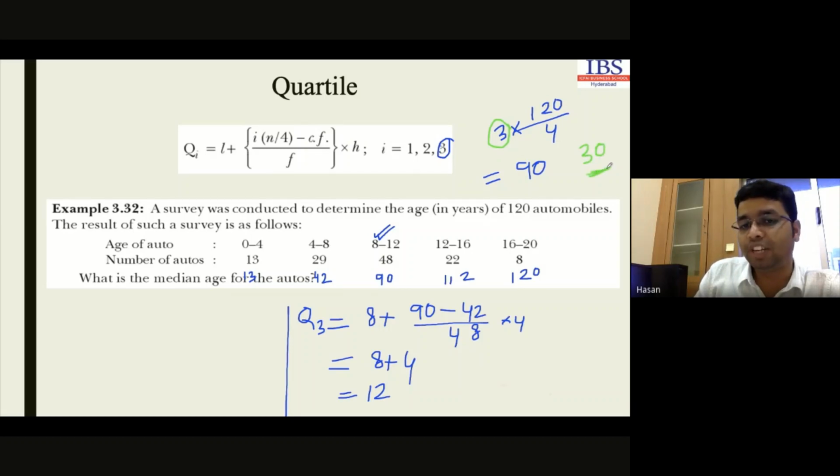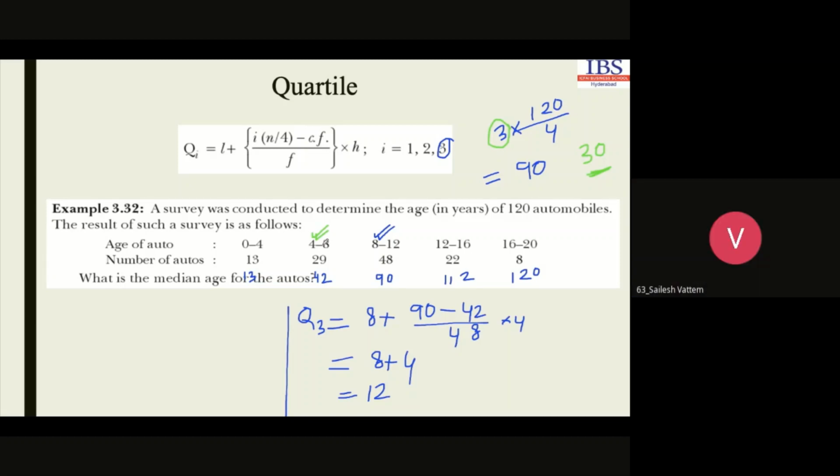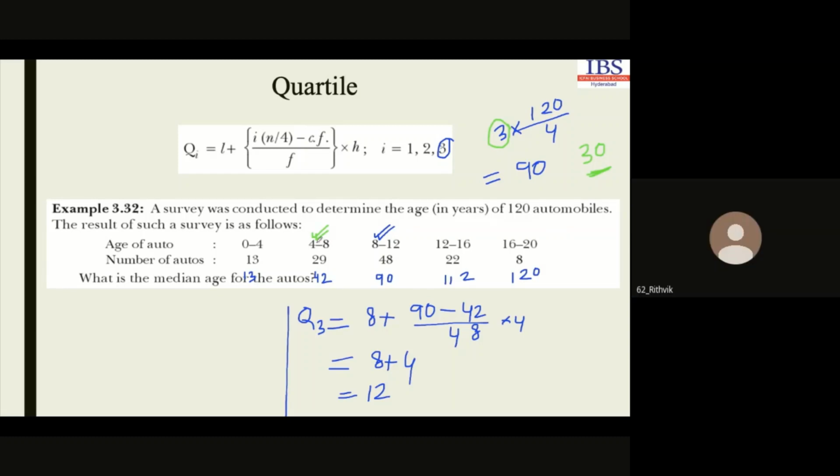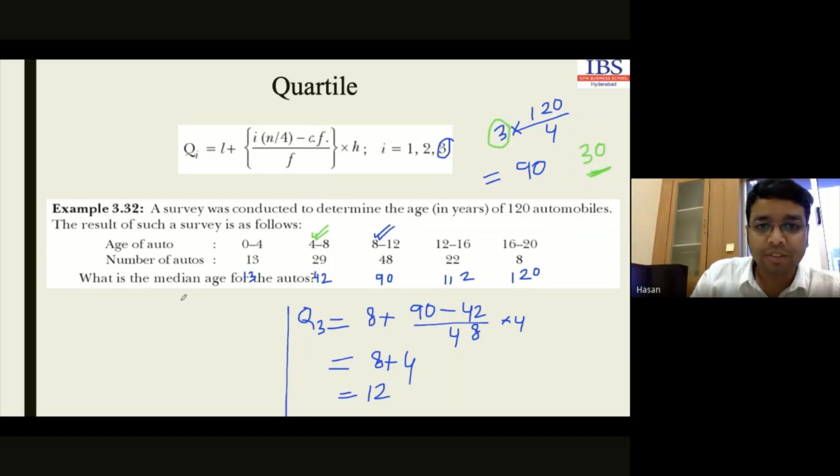Now we'll have to identify which group it is in. So this is our group where the 30 frequency is located, right? Cumulative frequency 30 is there in this group. Tell me, is that clear? Yes, sir. We have to identify in which group this particular frequency is located, okay? Yes, sir. After that, what we have to do? We have to apply the formula.